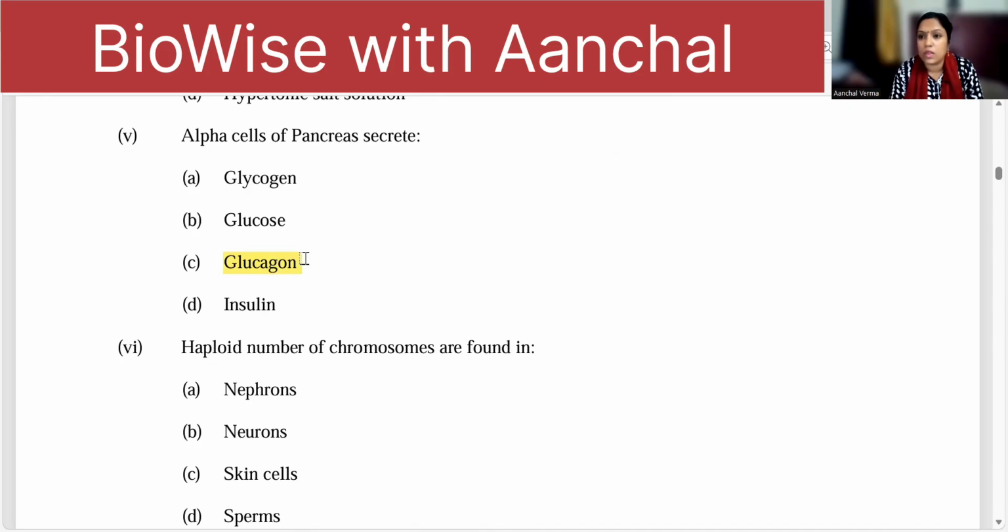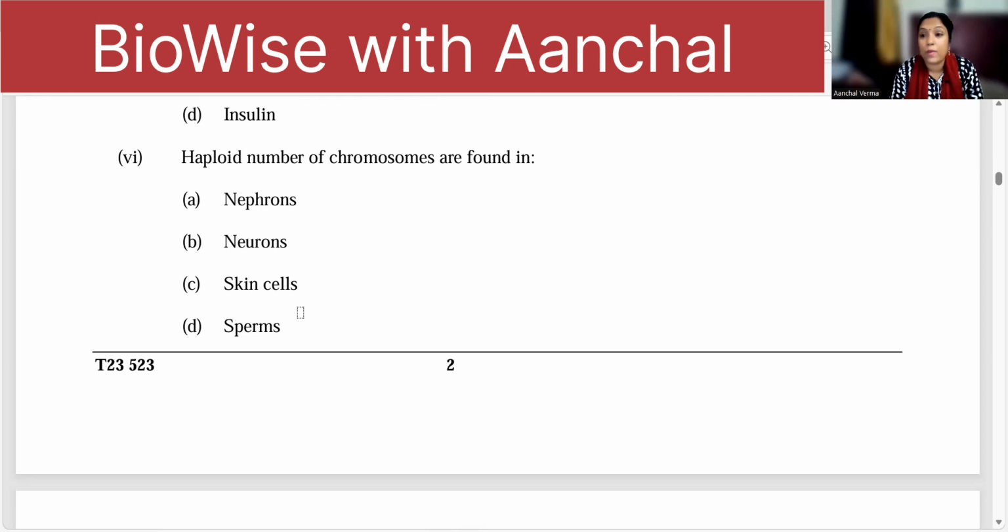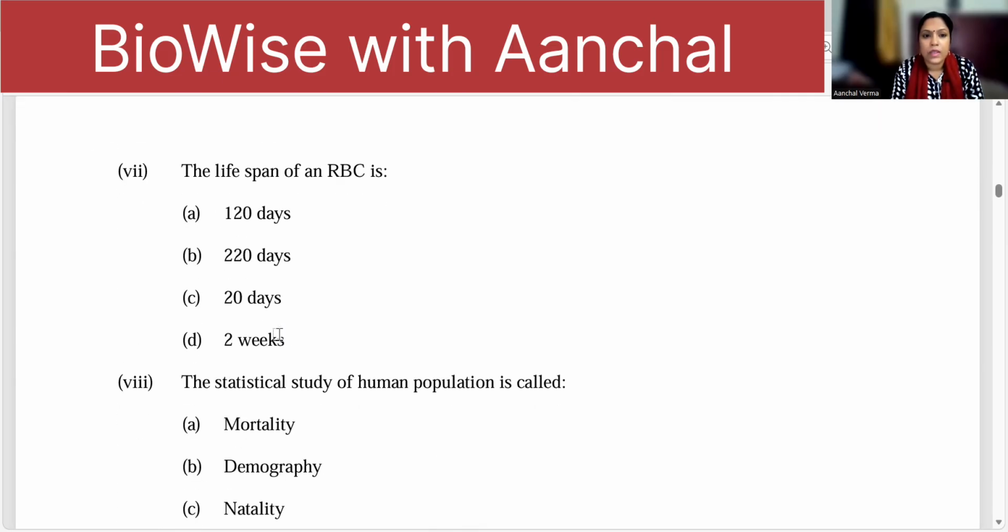Beta cells secrete insulin. Haploid number of chromosomes, half set of chromosomes, is found in gametes. Nephron, neuron, skin cells are somatic cells. They are diploid cells. Sperm is a gamete which is a haploid cell. The lifespan of RBC. Now, RBC questions are generally asked: why it has got no nucleus, no mitochondria, no endoplasmic reticulum, lifespan of RBC. All these questions are asked. So be thorough with RBC.